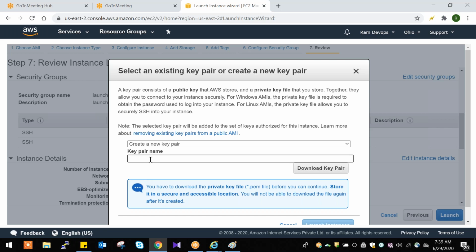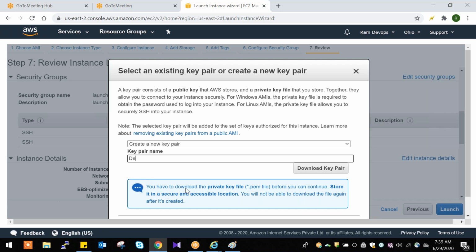Key pair name, DevOps batch 7 a.m. already there, so I'm giving name 7 a.m. new. Okay, key pair name. And I download this key pair.